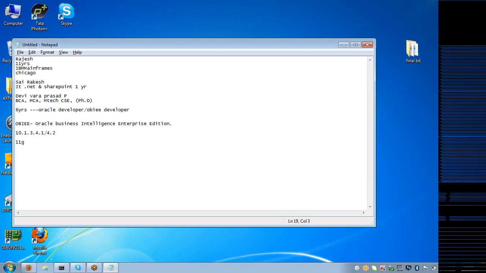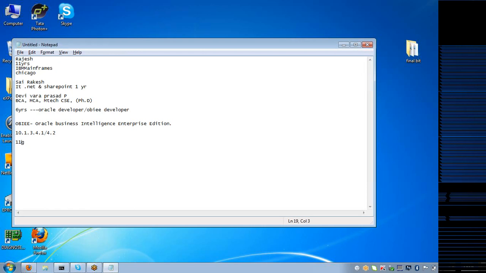The terms have been changed. There's a slight difference in the interface, and a difference in the way you log in. And in 11G, for extra security, the software has been integrated with the WebLogic server.